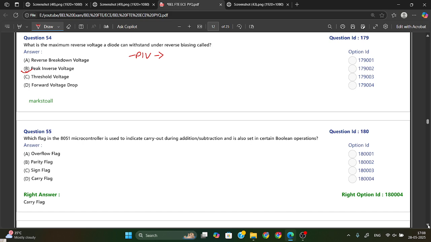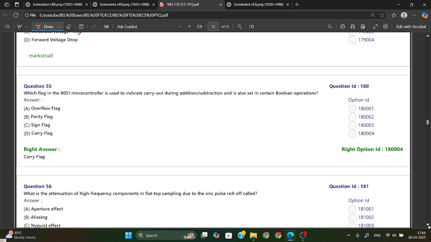Here you can see one option is reverse breakdown voltage. Reverse breakdown voltage is the voltage at which breakdown actually occurs. Threshold voltage is the minimum forward voltage at which the diode starts conducting. Forward voltage drop is the voltage drop across the diode when it is in forward bias. So from here PIV is your answer.